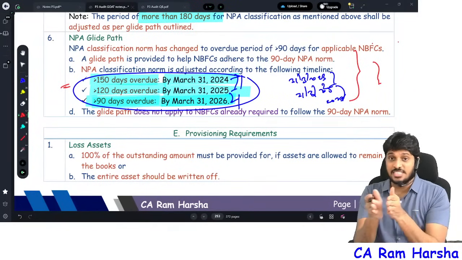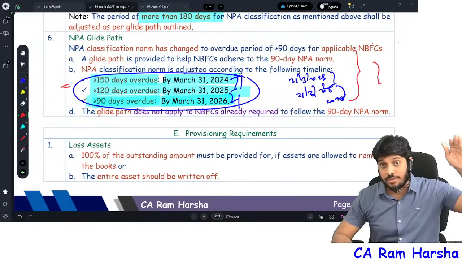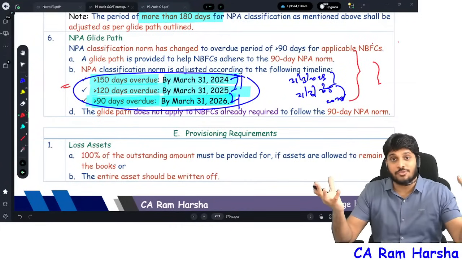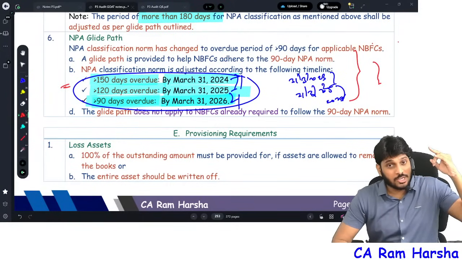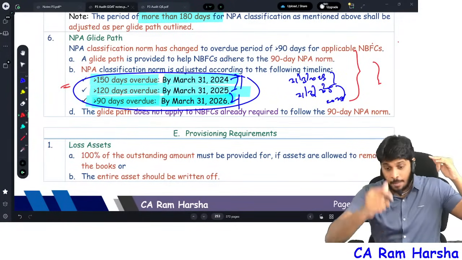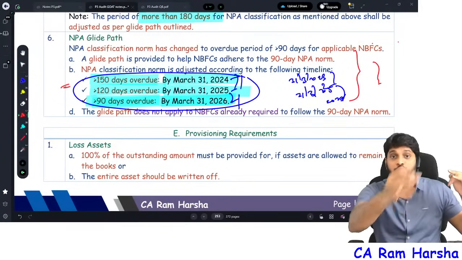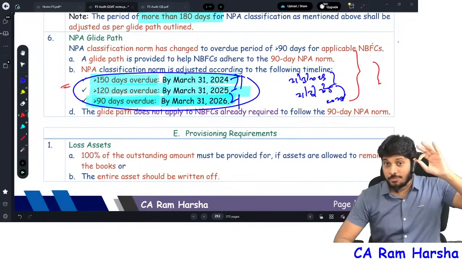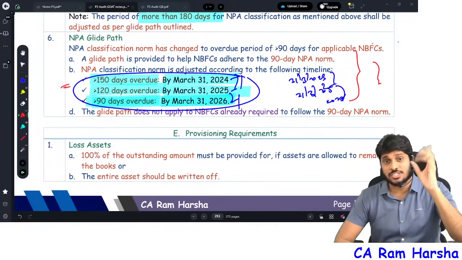For the NPA classification gliding path, they have given relaxation of only 1 year. Whereas for NOF, suddenly how can you bring that much of loan? Suddenly own funds, they gave a 2 year gap. So on 31st March 2023, that time the guidelines were released. By 2025, you need to increase it to 5 or 7 crore. By 2027, you need to increase it to 10. That gliding path is for microfinance institutions, factors and ICC, infrastructure credit companies.